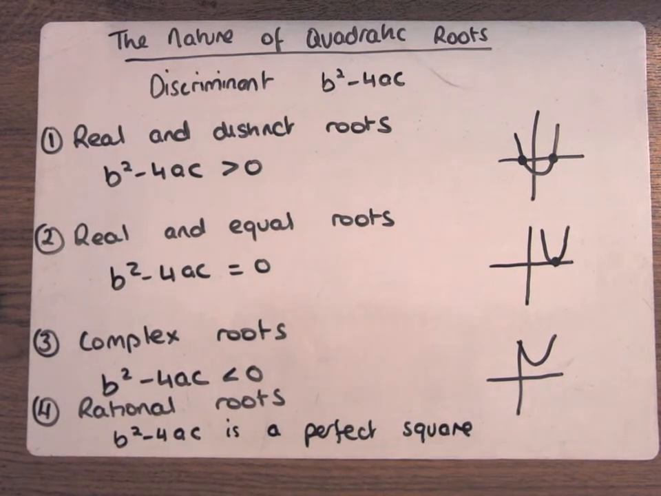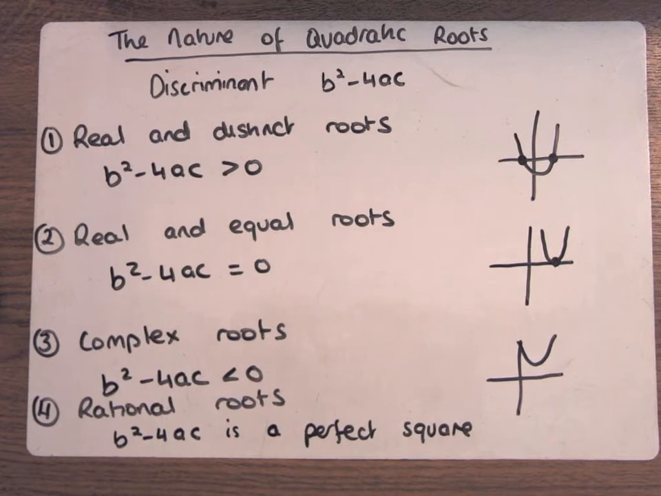B squared minus 4ac is a perfect square, or is a square number. So underneath the square root sign would be 25, or 4, or 9. It's a square underneath the square root sign. That's when you have rational roots. It doesn't come up that often, but we'll do a few examples of these.